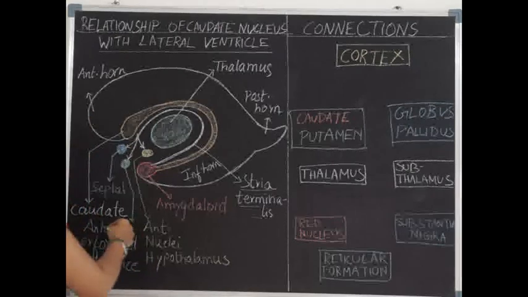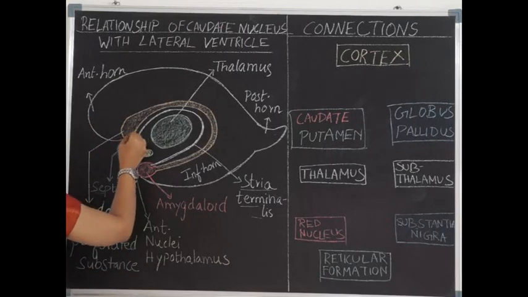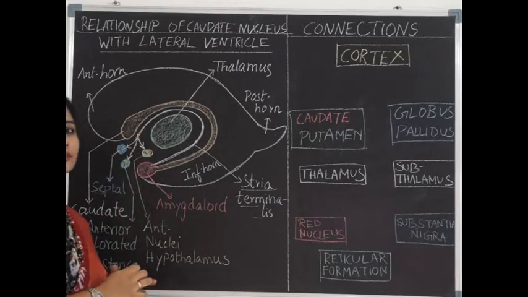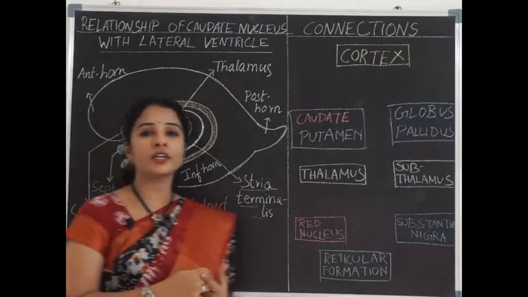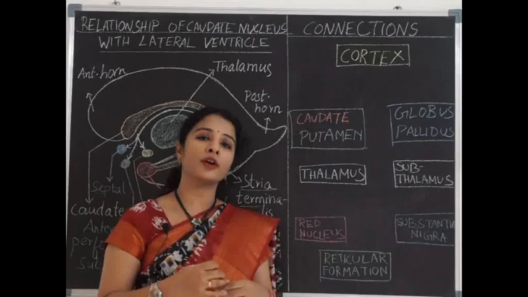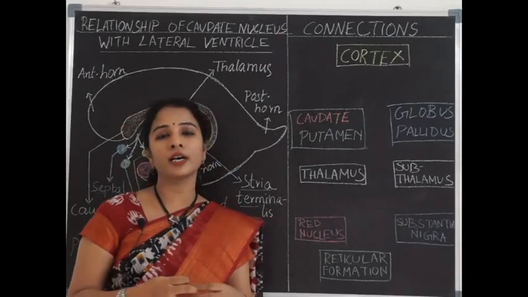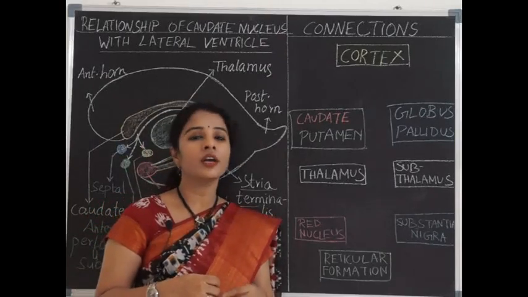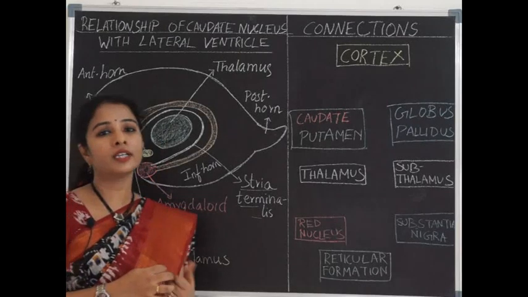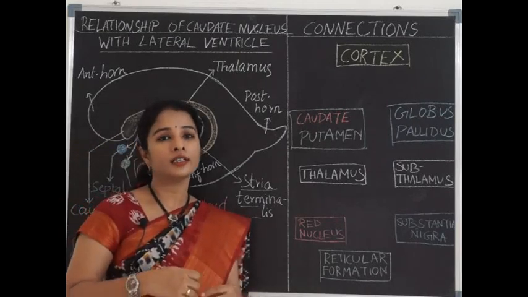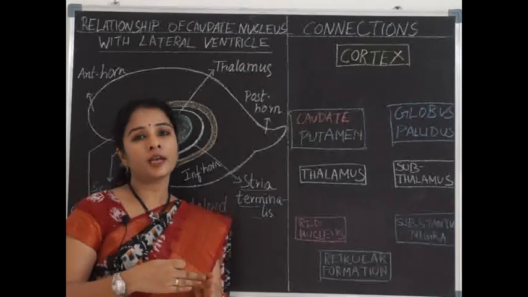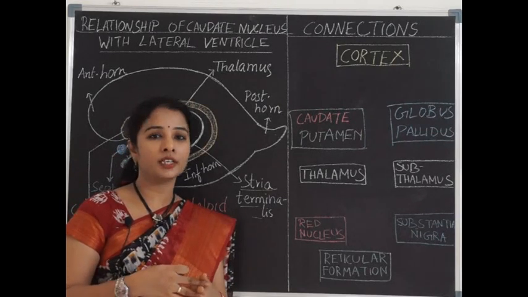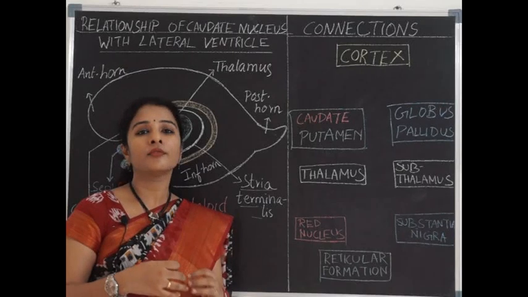The anterior end of the caudate nucleus is rounded, which is called the head of the caudate nucleus, and it is separated from the lentiform nucleus by the internal capsule. Partially it is connected with the lentiform nucleus at the striate cortex, where the anterior limb of the internal capsule is striated with grey matter.